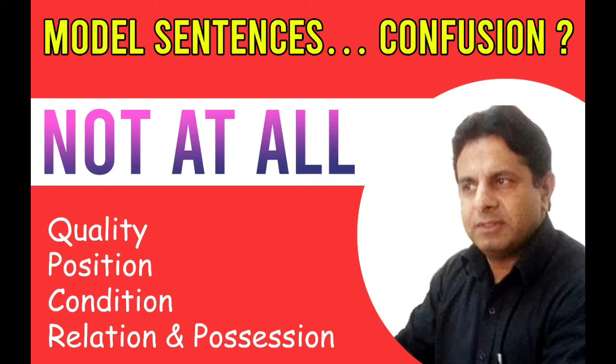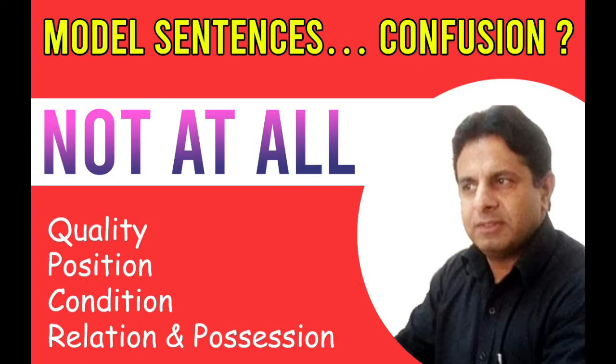Now I am coming to the next step, my dear. You know well that in English we use a lot of helping verbs to make sentences in tenses, like do, does, is, am, are, has, have, had, shall, will. Some people also think that modals are taken under the category of helping verbs, but it is a different matter. I will discuss it at another time. Today I am going to discuss only model sentences, and I am going to stress the need of using only eight helping verbs under this category: is, am, are, was, were, has, have and had.